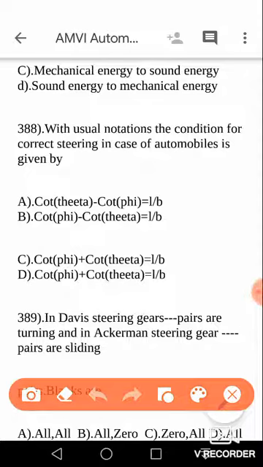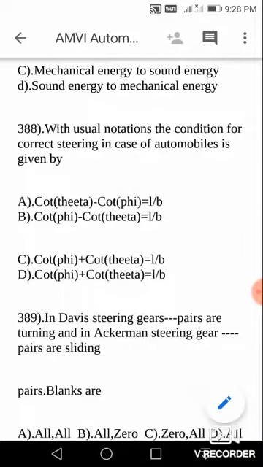The second answer is given as L by B here. Just change this. It is B by L, in fact. All are given as L by B ratio, but it is not so, it is B by L. Just make a correction. Cot phi minus cot theta is equal to B by L is the correct condition for steering in the case of automobile steering gears. Now select the true statement about Ackermann's and Davis steering gears.